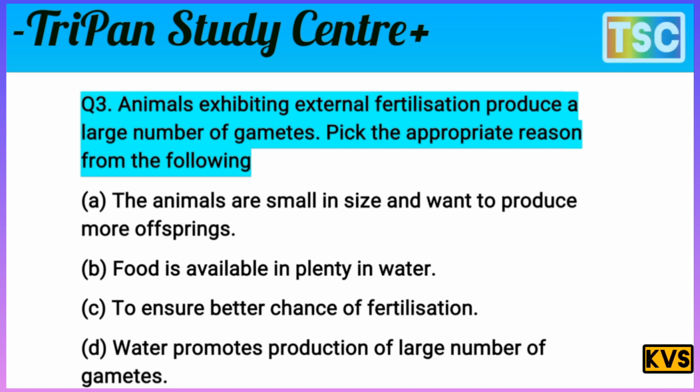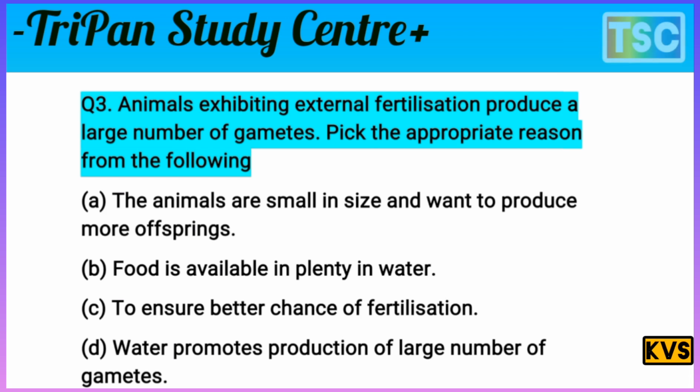Animals exhibiting external fertilization, not internal. Internal means inside the body, but external means outside the body. External fertilization produces a large number of gametes. Pick the appropriate reason from the following.